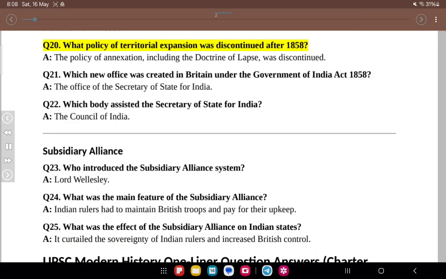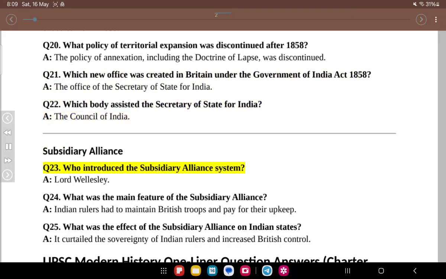Q20. What policy of territorial expansion was discontinued after 1858? A. The policy of annexation, including the doctrine of lapse, was discontinued. Q21. Which new office was created in Britain under the Government of India Act 1858? A. The Office of the Secretary of State for India. Q22. Which body assisted the Secretary of State for India? A. The Council of India.